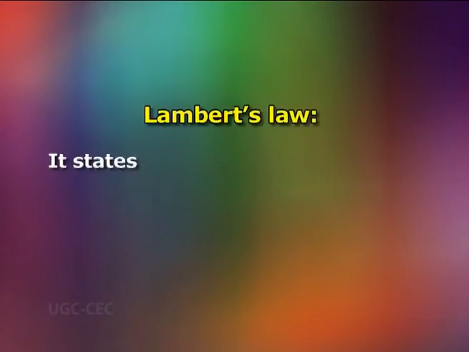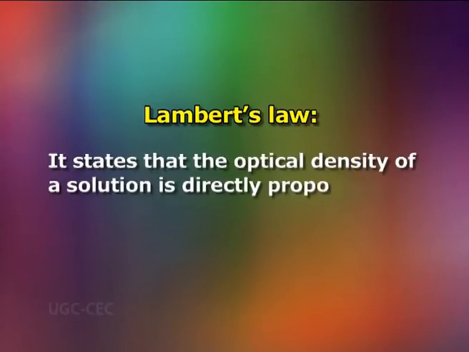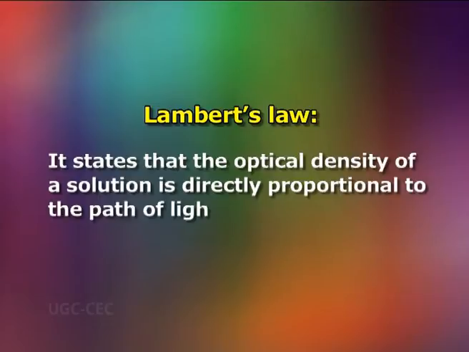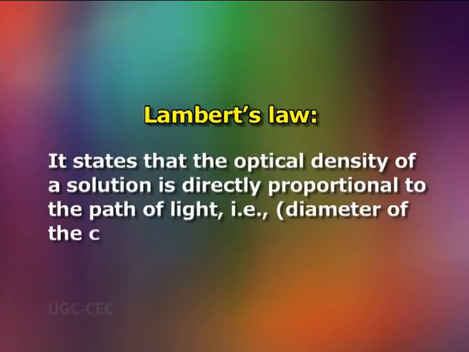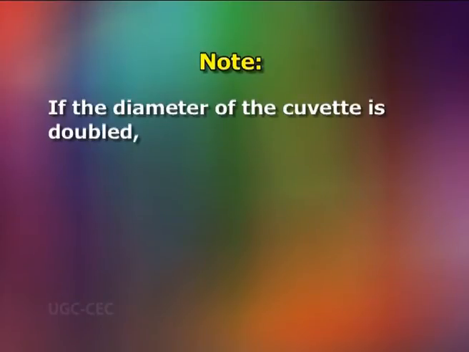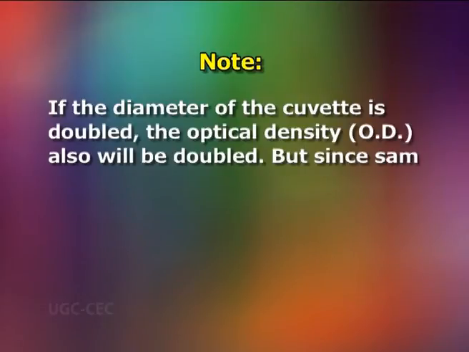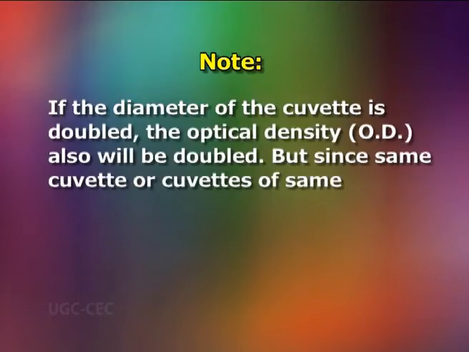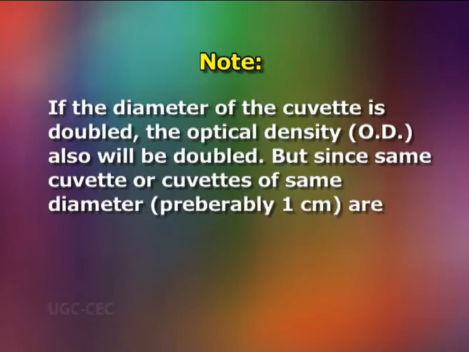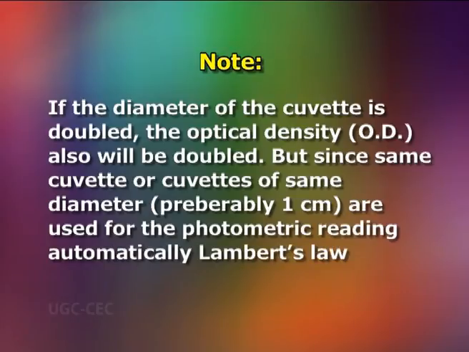Lambert's law states that the optical density of a solution is directly proportional to the path of light, that is, the diameter of the cuvette. Note, if the diameter of the cuvette is doubled, the OD also will be doubled. But since the same cuvette or cuvettes of the same diameter, preferably 1 centimeter, are used for the photometric reading, automatically Lambert's